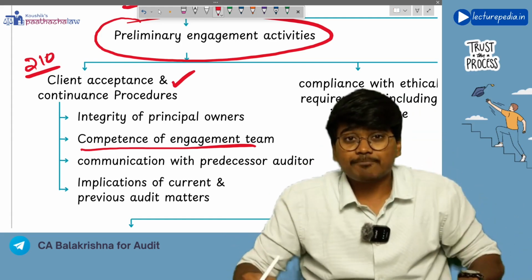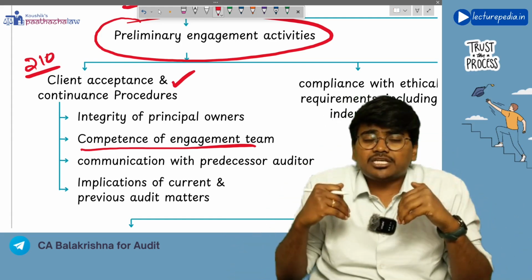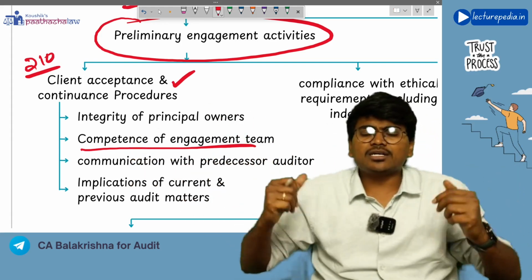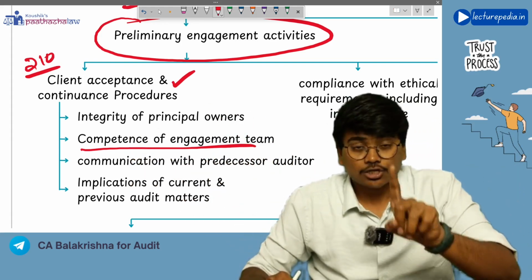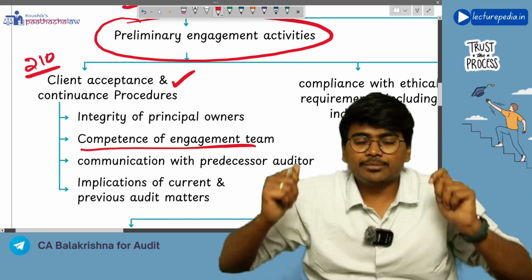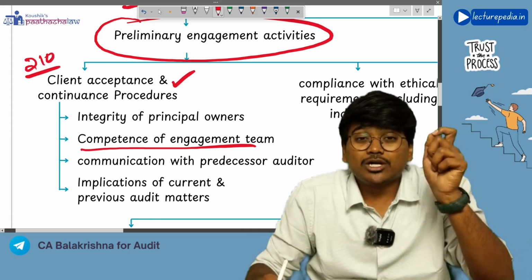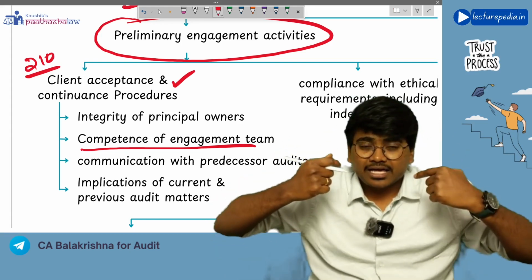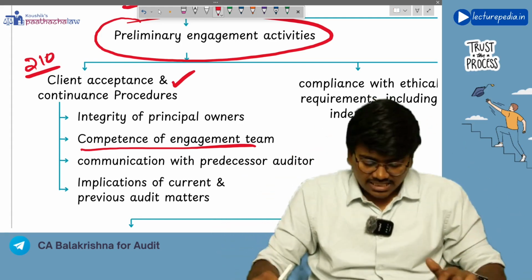That also you will see, because if the engagement team does not have the capacity, but you have accepted the work, you cannot discharge the work properly, right? So before accepting the engagement, as part of preliminary engagement activities, you will check whether the engagement team is competent enough or not.